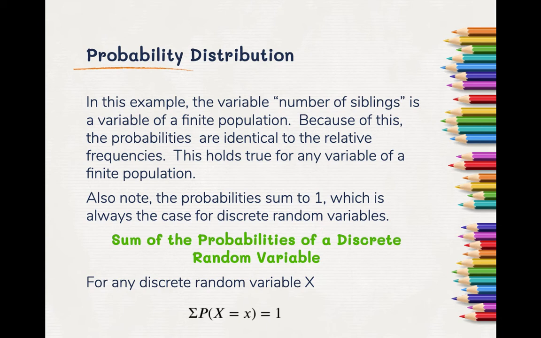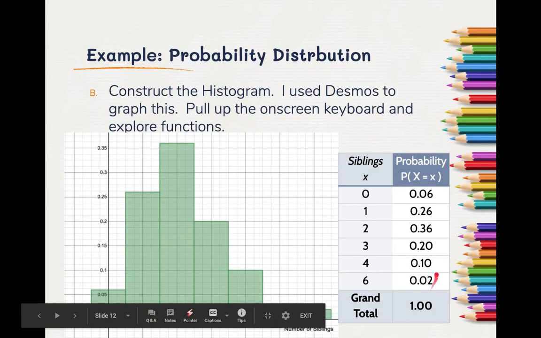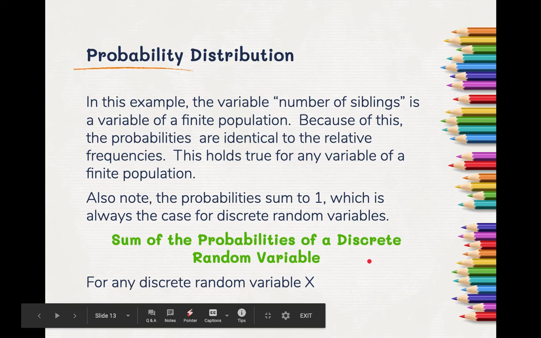So the number of siblings is a variable of a finite population. And again, because it is a discrete finite variable, the relative frequency distribution and the probabilities are the same. Also notice the probabilities sum up to 1, which is a good double check here. You notice when we add all our probabilities, we get 1. That should happen. If it doesn't, there's something else going on.